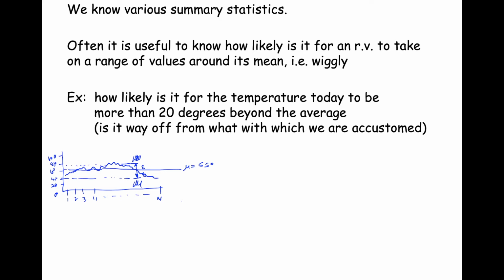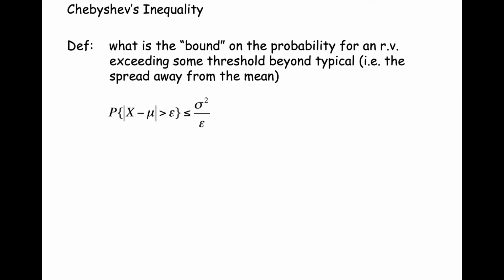The question this is asking is, is it way off from what we're accustomed to? What we're accustomed to, the expectation, the probabilistic average, is our mean. How likely is it to be off from something we're accustomed to? Now, this is where Chebyshev's inequality comes into play.